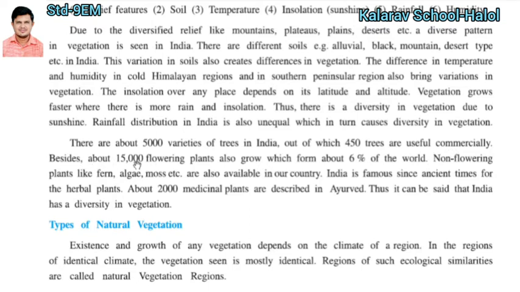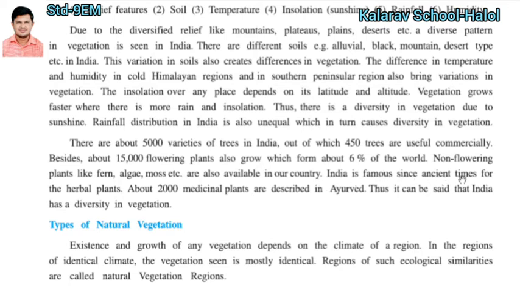Besides, about 15,000 flowering plants also grow, which form about 6% of the world's total. Non-flowering plants means plants without flowers, like fern, algae, moss, etc., and these are available in our country.